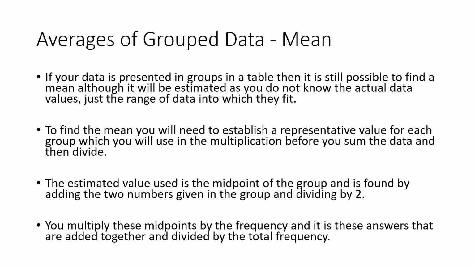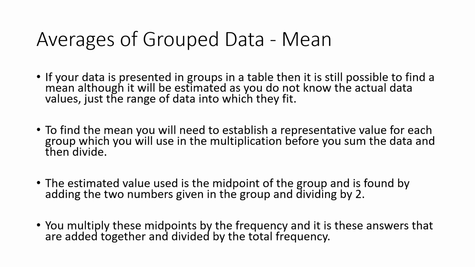And now finally, the last ones we need to look at are data where instead of actually knowing the individual datas, we actually know what group the data would fit in. So we do not know their actual numbers, but we know which group of numbers they fit into. This would be called group data. Now, if it's represented like this, you can actually not find the exact values of some of the averages, but you can find an estimate, a rough answer of what the mean, for example, would be.